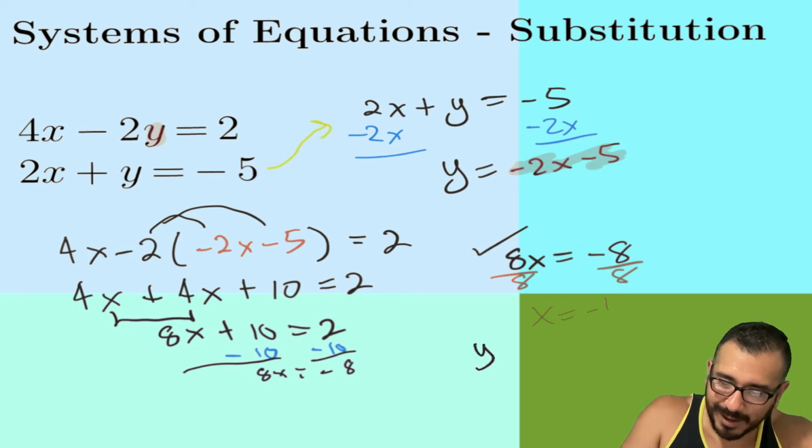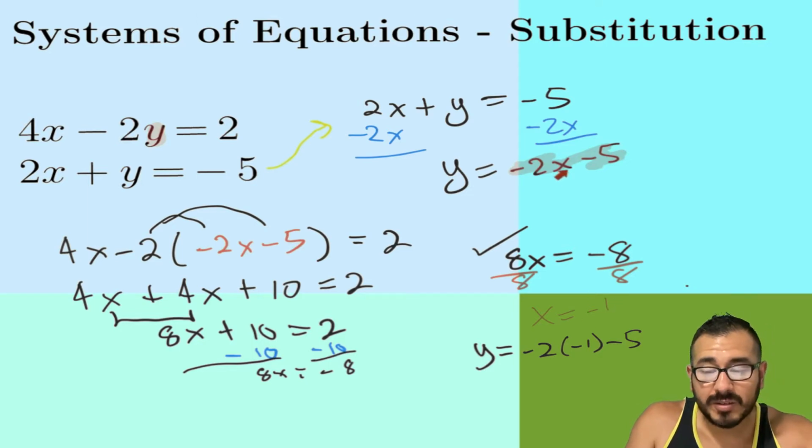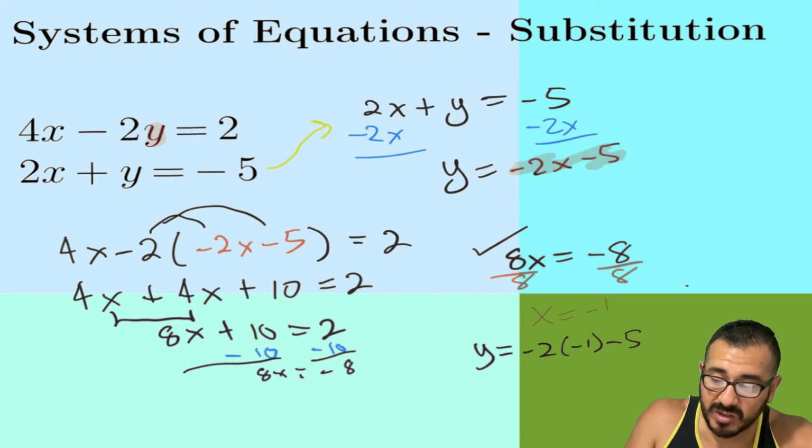All right, so let's go ahead. We get y equals negative 2 times negative 1 minus 5. So let's see what I did there. I took this negative 1, and wherever I saw this x, I substituted that negative 1 inside, because now I know the value. So x is negative 1. I was using this equation right here. So y equals negative 2 times negative 1 minus 5. Let's do the math. We get y equals 2 minus 5, which equals negative 3.